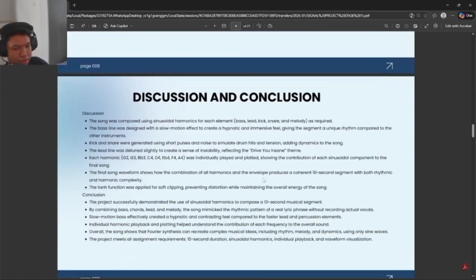Moving on to the last discussion and conclusion. The slow motion bass created a hypnotic effect, while the kick and snare added rhythm. Soft clipping was applied to prevent distortion too. Overall, this task shows that complete music can be created using only sine waves. That's all from me.